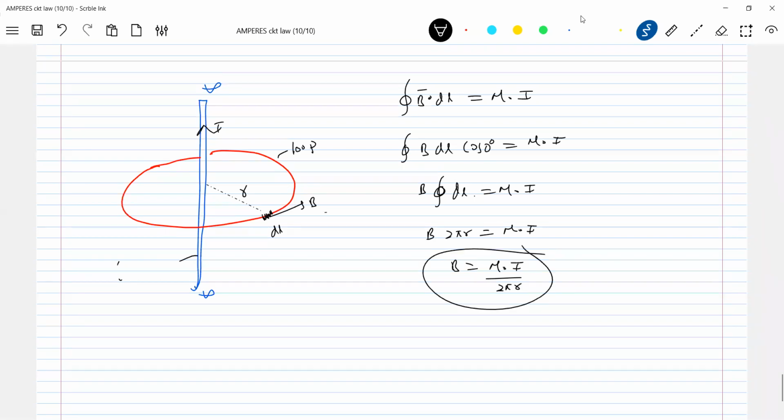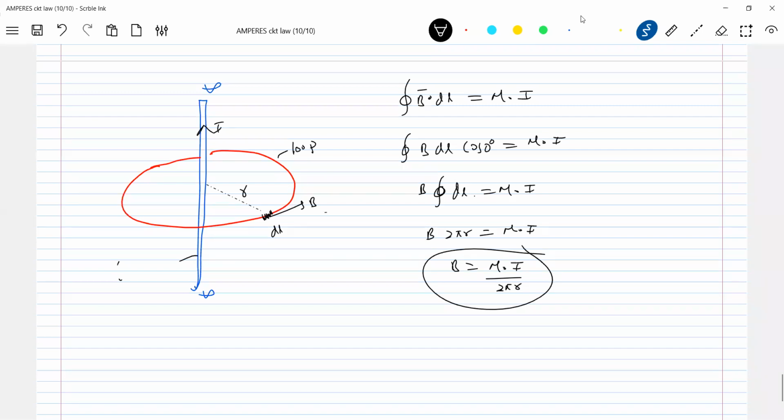We got the magnetic field due to a long wire, no? To get the same answer, to conclude the same thing, what should we do? We should go for the mathematics, no? You should be very good in mathematics. Whatever it is, Ampere's circuit law will tell us the answer very easily.